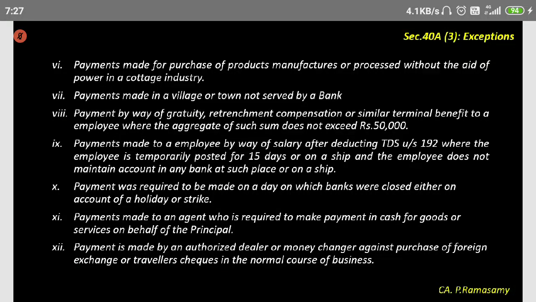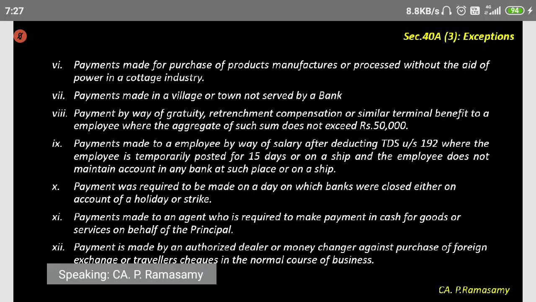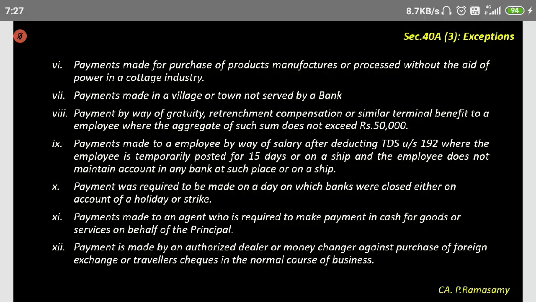Then this partnership firm has the character of a partner. So when the other partnership firm is distributing profit after tax, then in the hands of the partnership firm also it is to be exempted. What is the character of a partner? An individual can be a partner. A partnership firm also can be a partner.